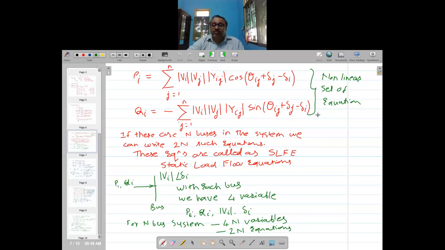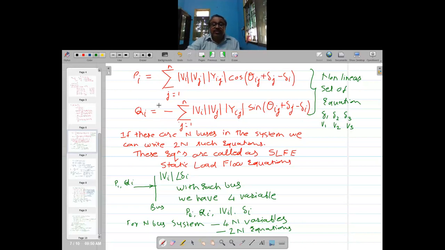There is some solution which occurs at delta 1, delta 2, let us say consider a 3 bus system. So delta 1, delta 2, delta 3, we have found out some solution somehow. Let us not discuss how we have found out, but somehow we have found out that for a particular value of delta 1, delta 2, delta 3 and V1, V2, V3, we have got these two equations satisfied.